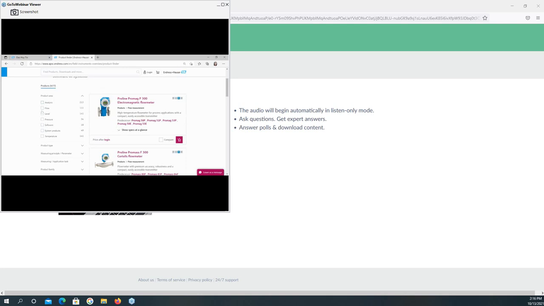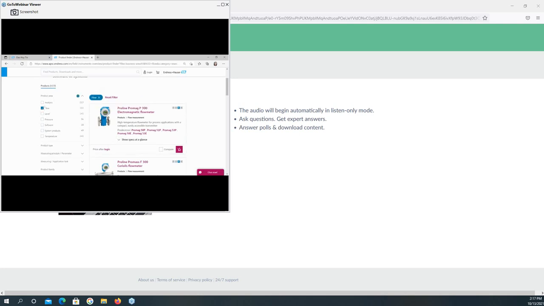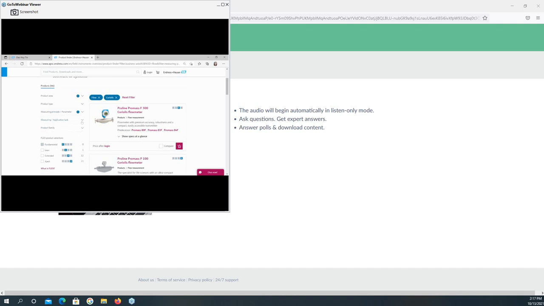For example, I would like to find a flow meter, so I choose flow here, and then I come to the next filter, the measuring principle. I would like to find the Coriolis measuring principle of the flow meter. I choose it here. And for the measuring application task, I would like to measure the mass flow, or I would like to measure the density at the same time.